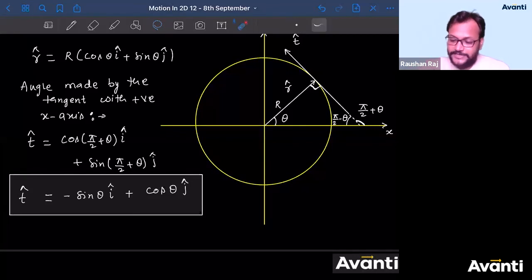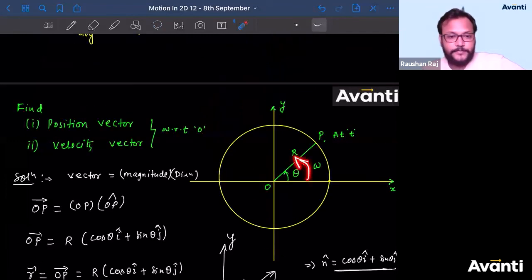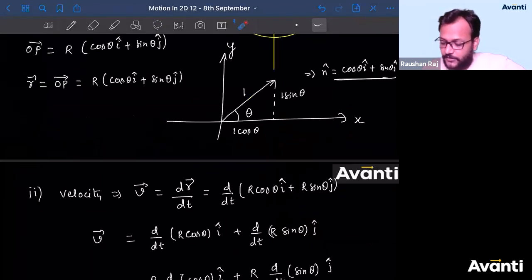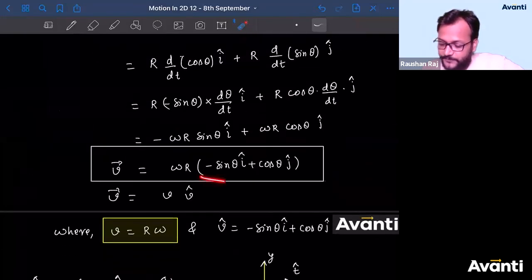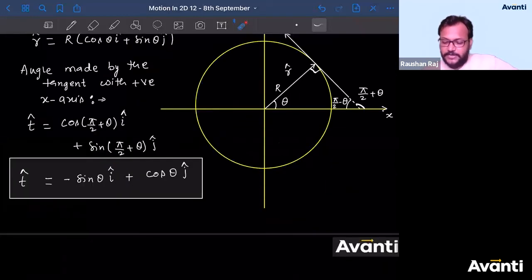So now we have got the tangential direction as minus sine theta i cap plus cos theta j cap. Which tangential direction? This tangential direction. That means if the particle is rotating in this direction, look at this position, guys, look at this diagram here. The particle is moving in this direction. When the particle is rotating in the anti-clockwise direction, what is the direction of velocity that I have got? Minus sine theta i cap plus cos theta j cap. And what is that? That is nothing but the tangential direction.